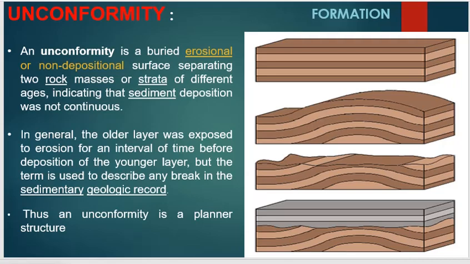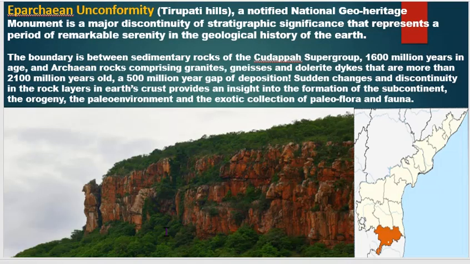So, what are the types of unconformity? Before that, we know the largest regional unconformity, which is known as the Eparchaean unconformity, also seen at Tirupati Hills. A notified national geoheritage monument, it is a measure of discontinuity of stratigraphic significance that represents a period of remarkable serenity in the geological history of the earth.